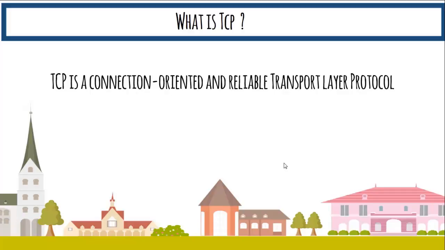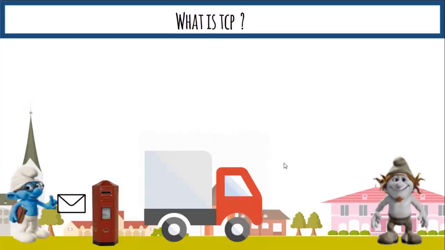TCP is a reliable transport layer protocol. What does that mean? In UDP, there is no acknowledgement. What happens to the letter in the middle, whether he receives it or doesn't, no one knows. That is the unreliability in UDP.